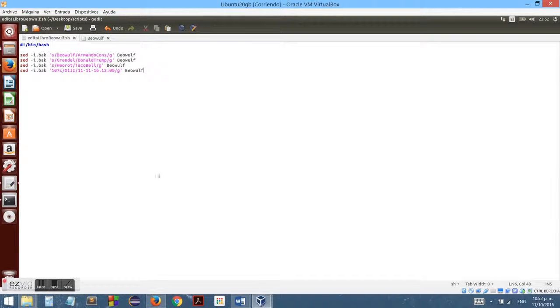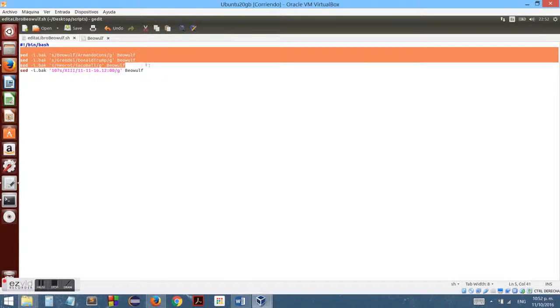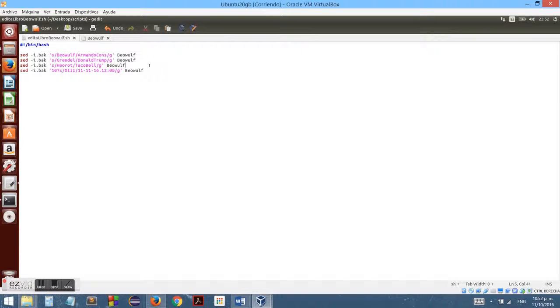So I have my big bash file here that is going to execute my sed commands, scripts. The way it goes is I call the sed command, which is a stream editor. I use the -i attribute so I can modify what's inside the file and substitute whatever I tell it to.